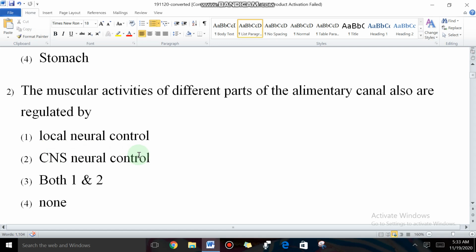Complete digestive system regulation is by neural control and hormonal control, both. So what is the answer, students? Both 1 and 2.